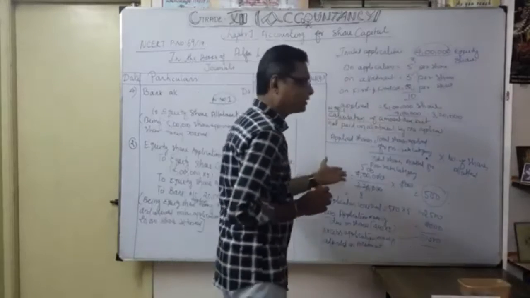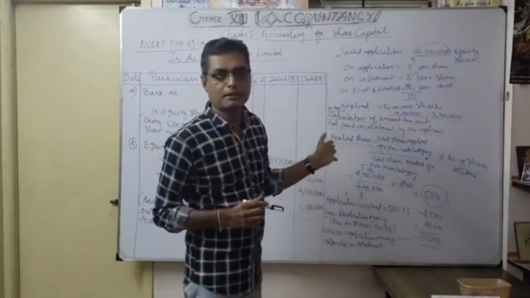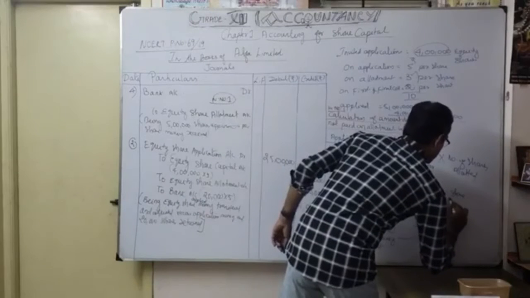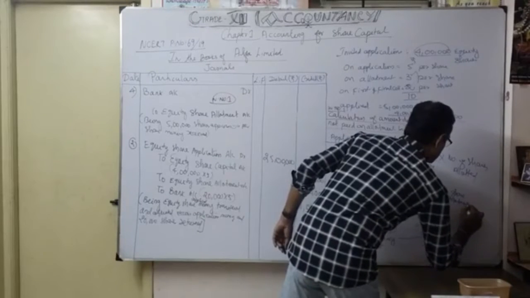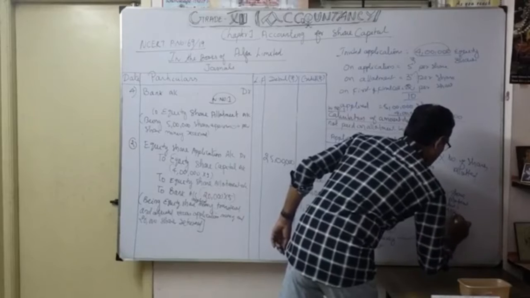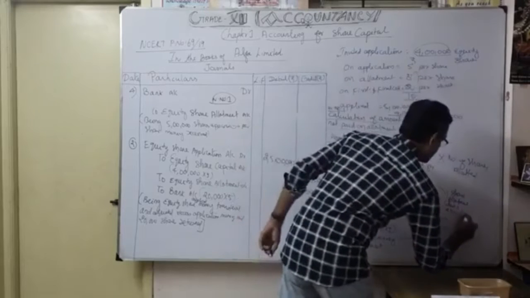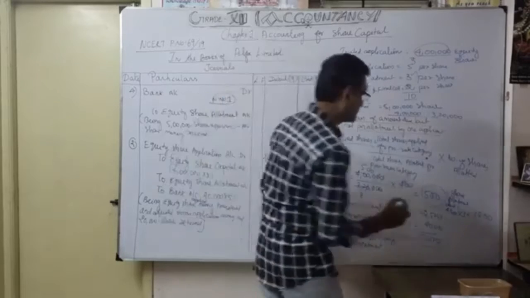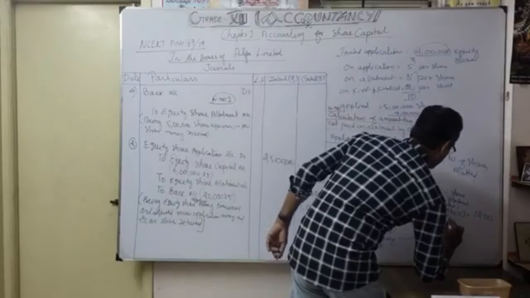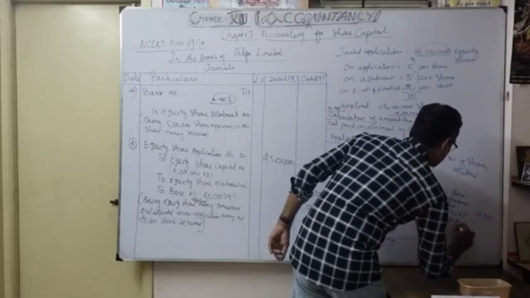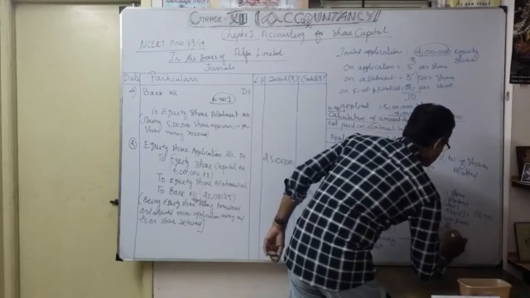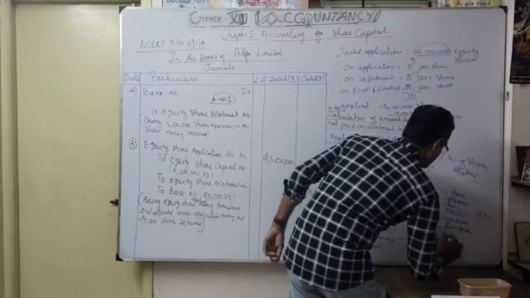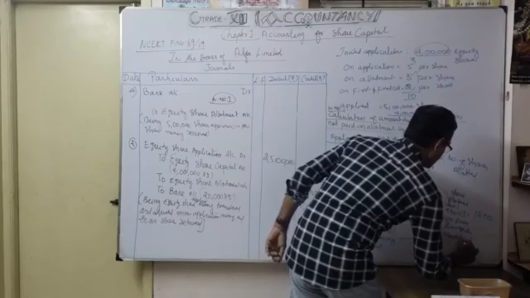So actually how many shares now that application money, that particular applicant, how much share allotment due? So now share allotment due. How much? 400 into 3 only, isn't it? 400 into 3, 1,200. But how much money are we going to adjust? This 500. Okay. So less excess share application adjusted for allotment.